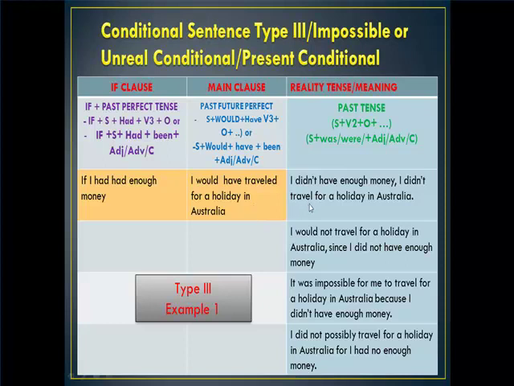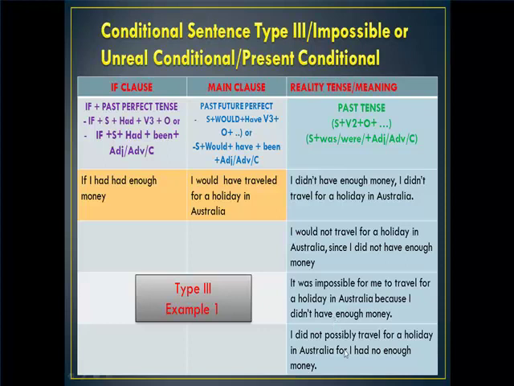In this sentence, we have a meaning, I didn't have enough money. So I didn't travel for a holiday in Australia. It has the same meaning as I would not travel for a holiday in Australia since I didn't have enough money. Or that's the same meaning as it was impossible for me to travel for a holiday in Australia because I didn't have enough money.